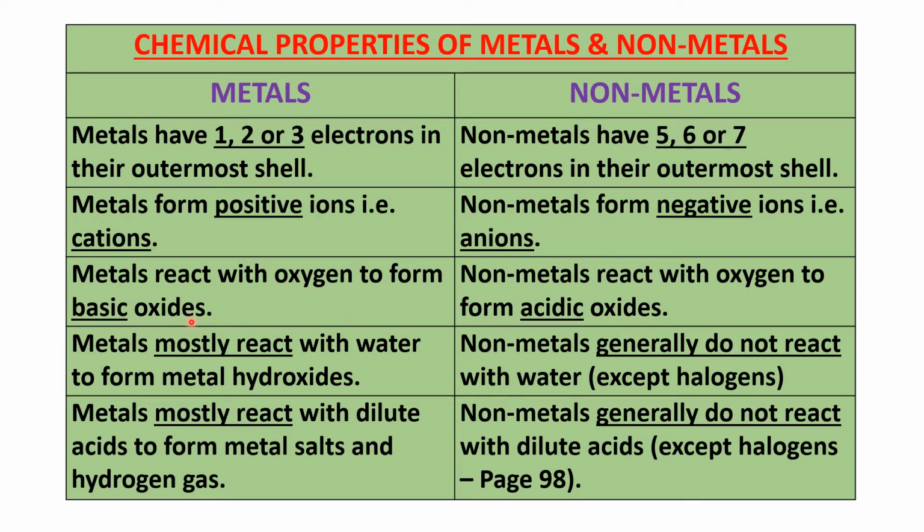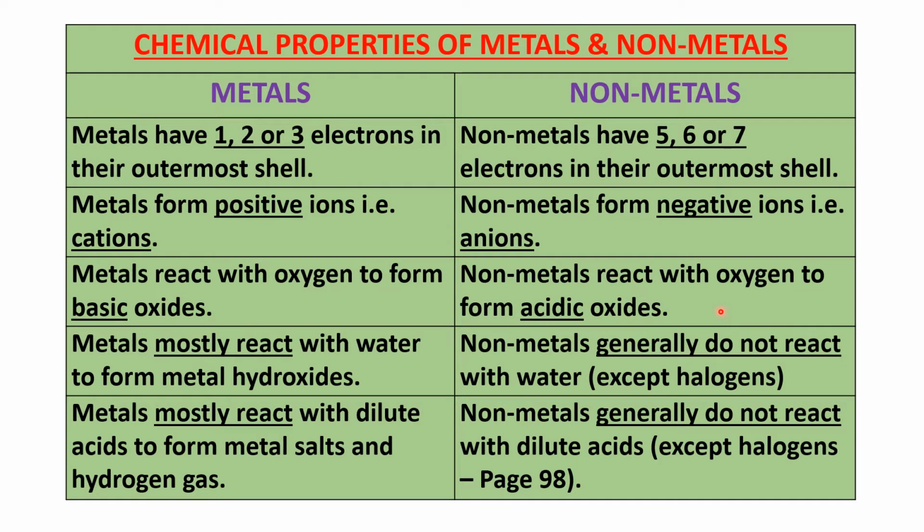Next, metals react with oxygen to form basic oxides. We saw that metals generally react with oxygen to form basic oxides, because when you dissolve any metallic oxide in water, you get a hydroxide. For example, when you dissolve sodium oxide in water, what do you get? Sodium hydroxide. When you dissolve potassium oxide in water, what do you get? Potassium hydroxide. So you got a basic oxide.